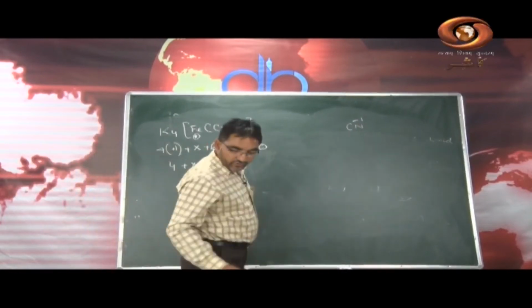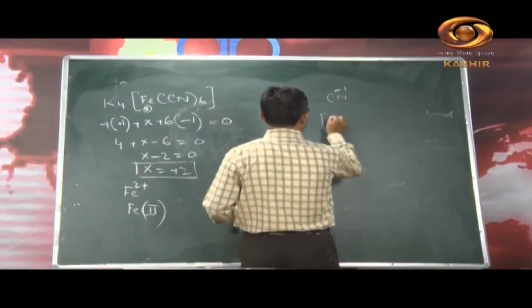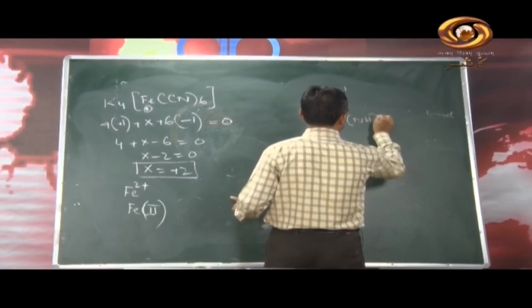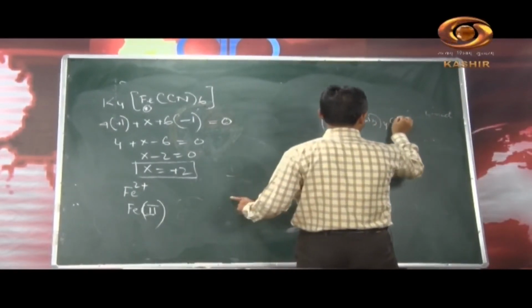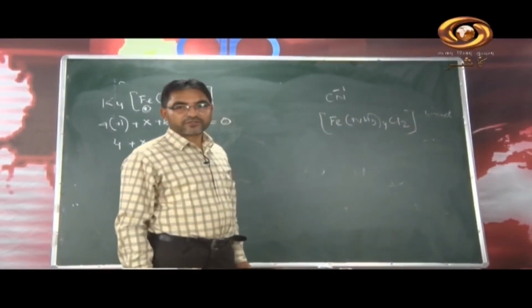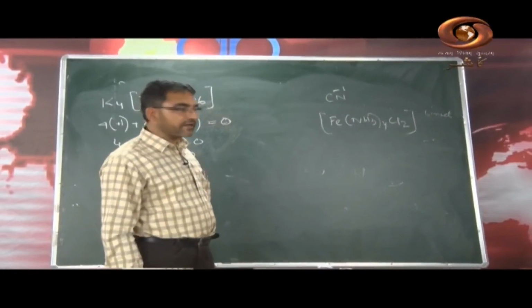Similarly, you have one more compound, like this: Fe(NH3)4Cl2. This is your compound, and you have been asked to work out the oxidation state of iron here.